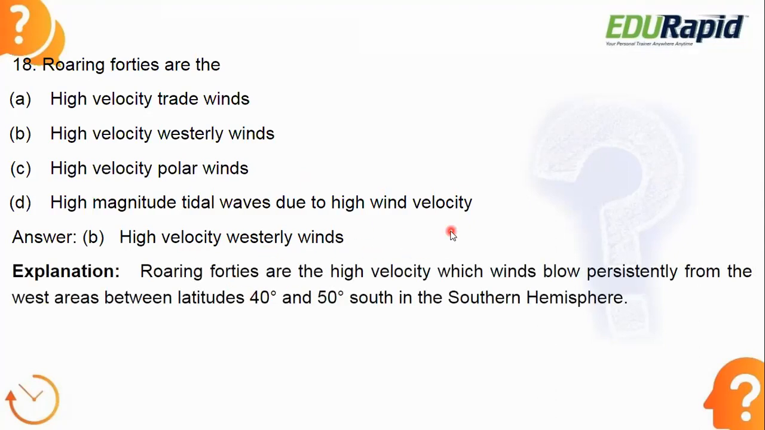Roaring 40s are the high velocity westerly winds which blow persistently from the west between the latitudes 40 degrees to 50 degrees south in the southern hemisphere. That's why the name 40s. The 40s indicates the latitude in which these winds are blowing, between 40 to 50 degrees south. So that's why the name roaring 40s. These are nothing but high velocity westerly winds.